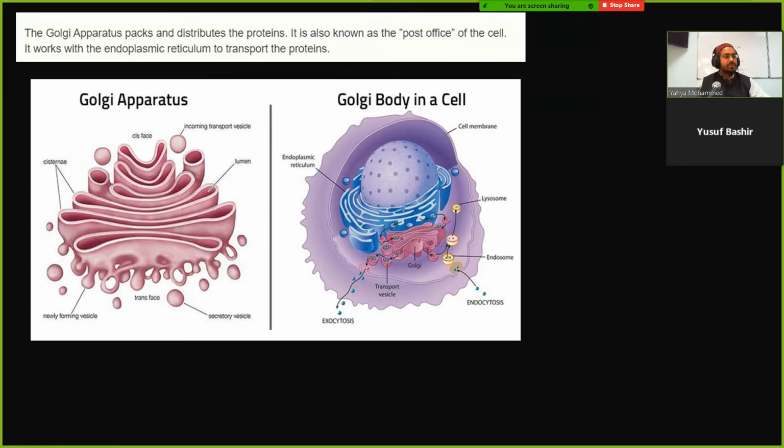All right. Now we have the Golgi apparatus. It looks a little bit like the smooth ER, so don't be confused by that. But it's not close to the rough ER. It's usually a little bit farther out in the cell, and it's not really attached to the rough ER.